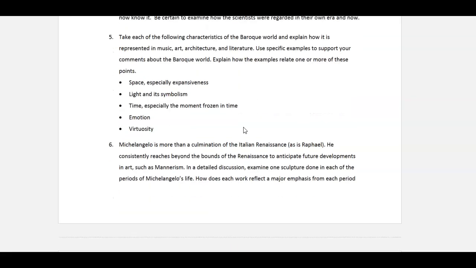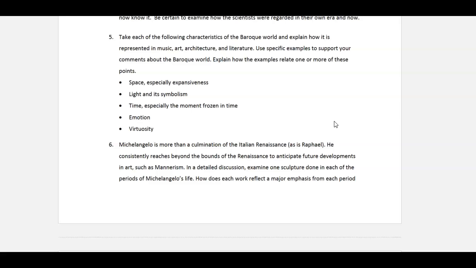The 6th one is about Michelangelo, who's a very important individual as he moves through different time frames, really. When you look at the Renaissance, he's at the beginning through it, and then he leads us into the next era, in fact. He has different periods in his life as he works, and so there are basically 3 major periods.